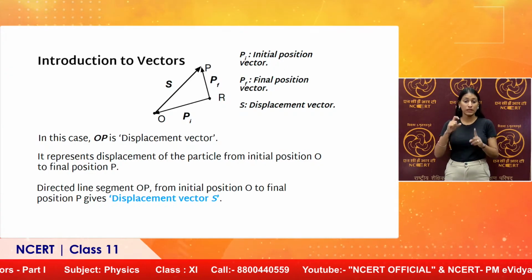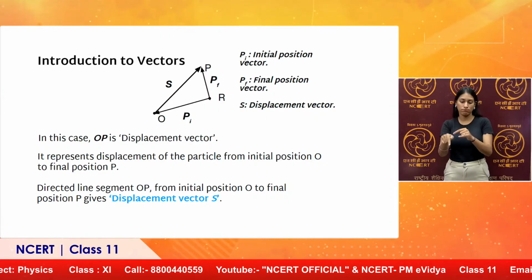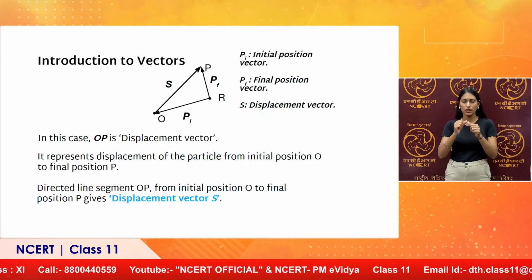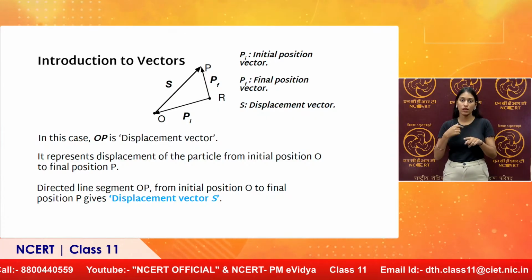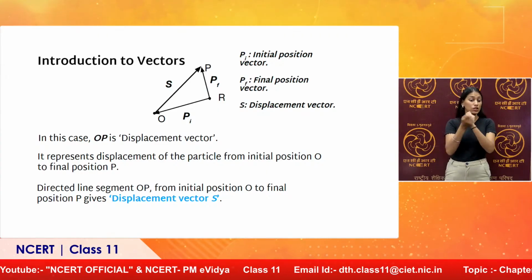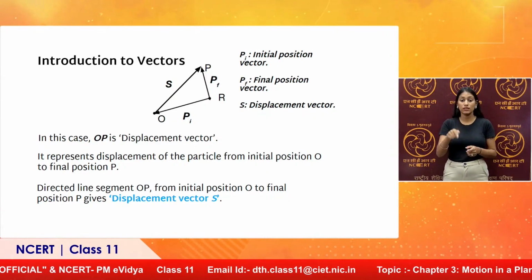The directed segment OP from initial position O to final position P gives the displacement vector S. Position vector is the present position, and displacement vector is the change from the initial position to the final position. That is the displacement vector.